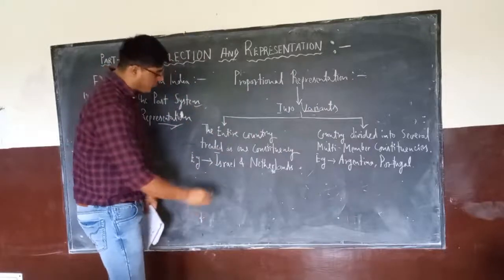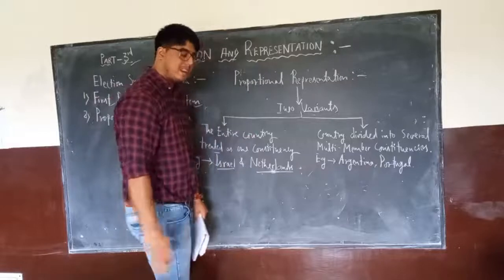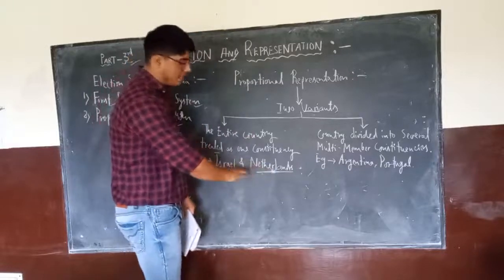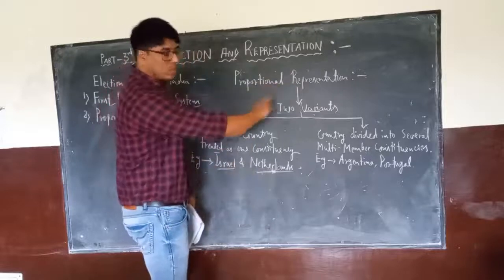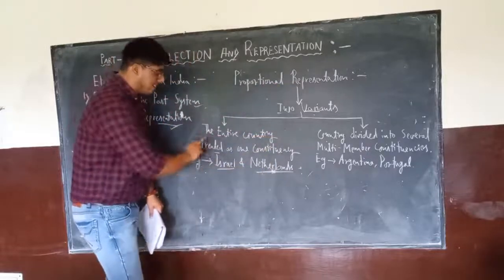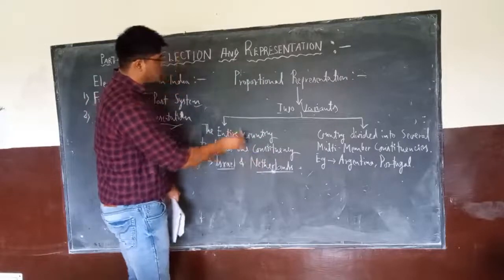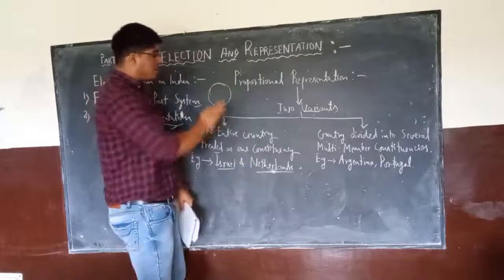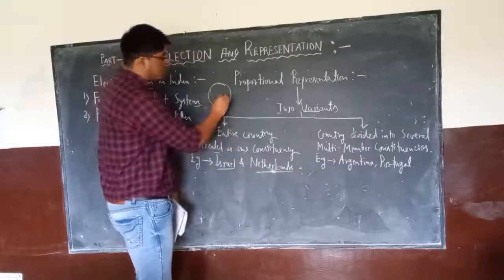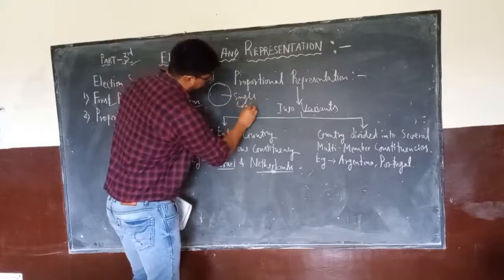The first system is followed in Israel and the Netherlands. When there is an election in Israel and the Netherlands, they follow this variant of proportional representation, in which the important thing is that the entire country is treated as one constituency. If this is the total votes of a country, the entire country is treated as a single constituency. This all will be a single constituency.